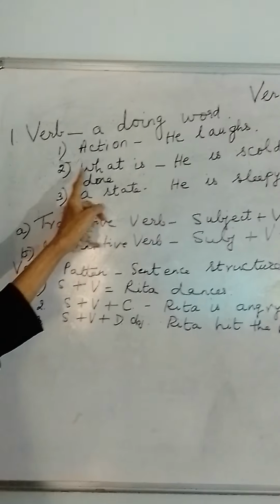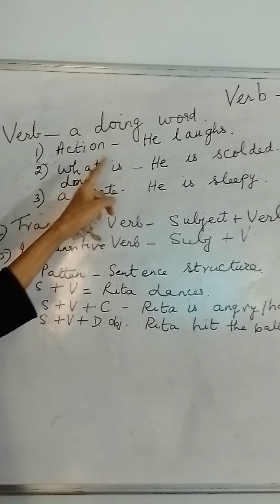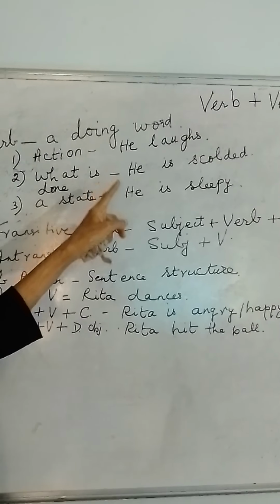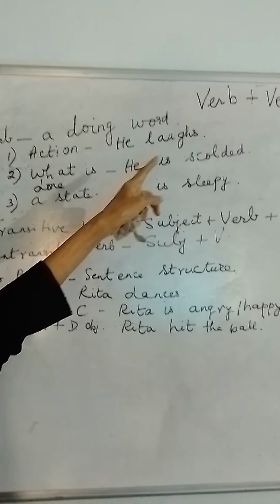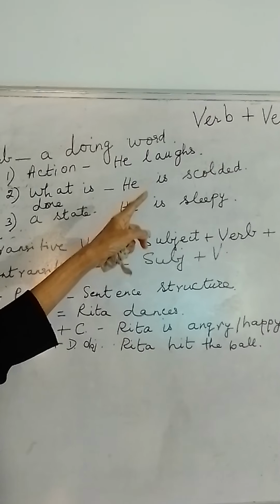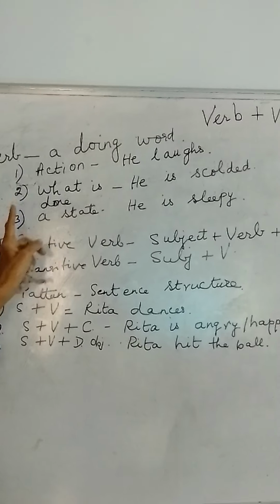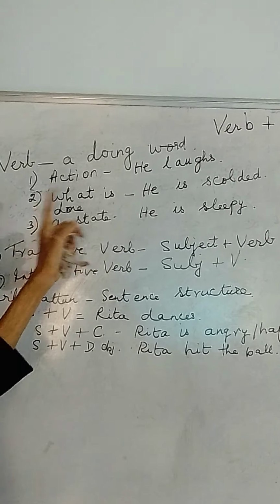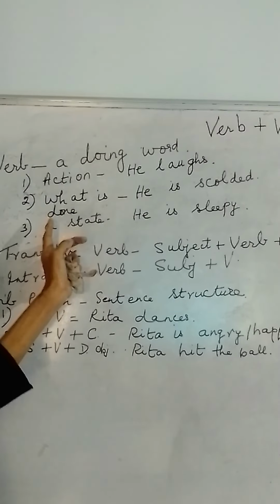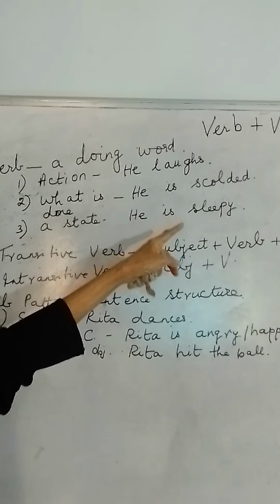The next is what is done to that person. Here, you can take any example: he is scolded. So is scolded is the verb here. Next is the state: he is, or she became. For example, he is sleepy.